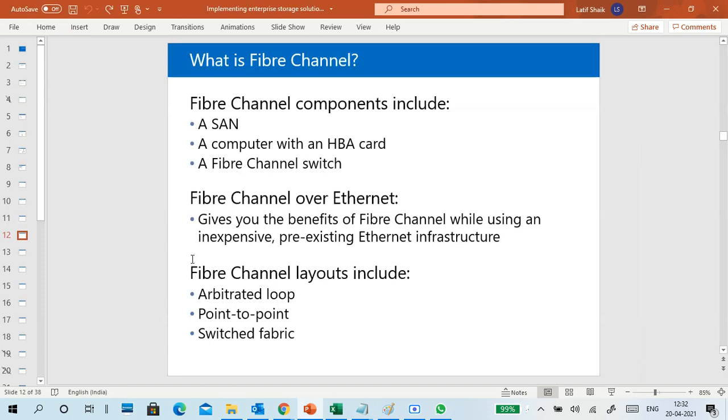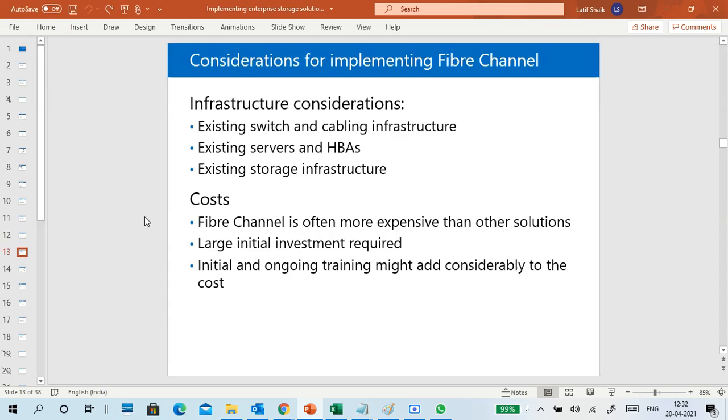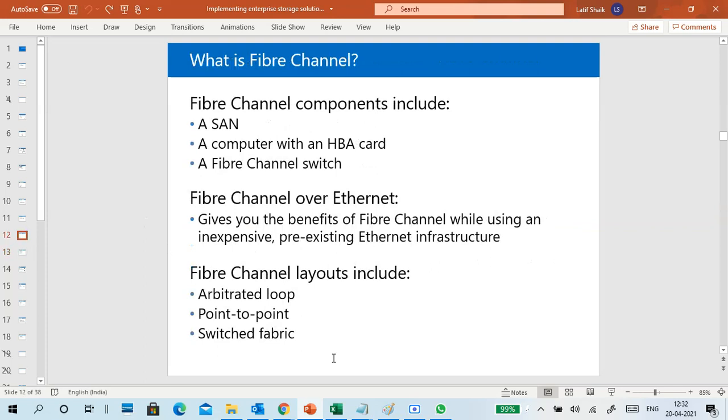It contains so many things, so don't worry about Fibre Channel and all. We will cover it later, but I have already taken a lot of time.